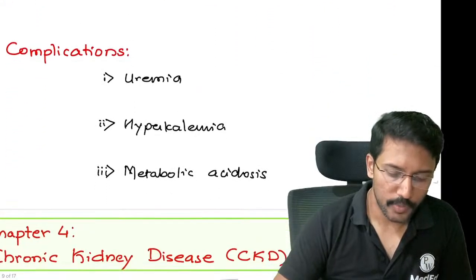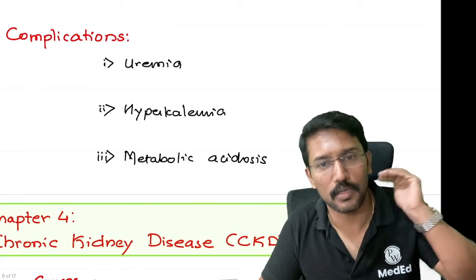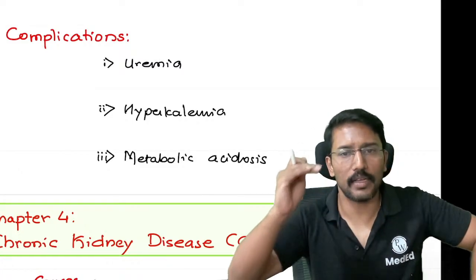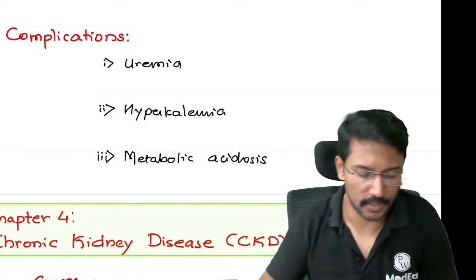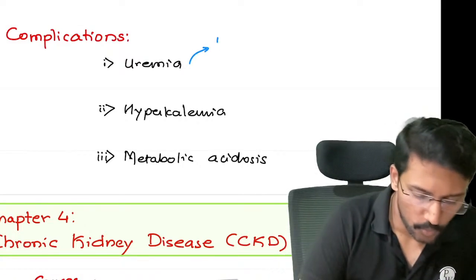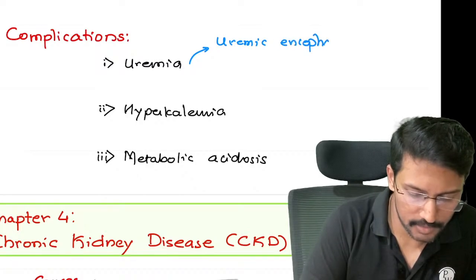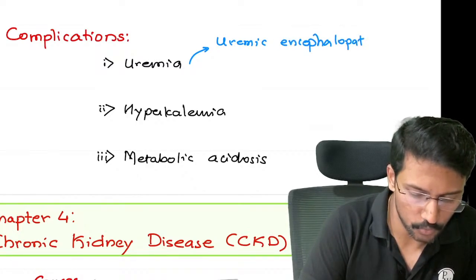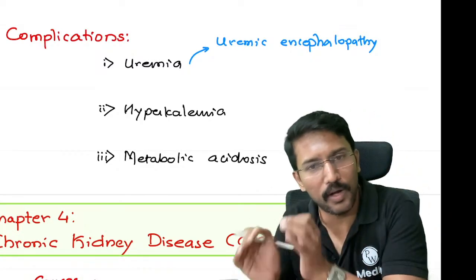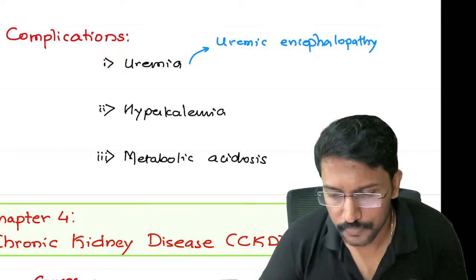Okay. Now what complications can acute kidney injury lead to? It can lead to uremia, meaning increase in blood urea levels, right? Is that a big problem? If urea level is high, what problems can it lead to? High urea levels can lead to what we call uremic encephalopathy, meaning it will affect the functioning of the neurons, and we will lose the ability to concentrate, and patients can get into coma, and it can lead to death. We call that condition uremic encephalopathy.